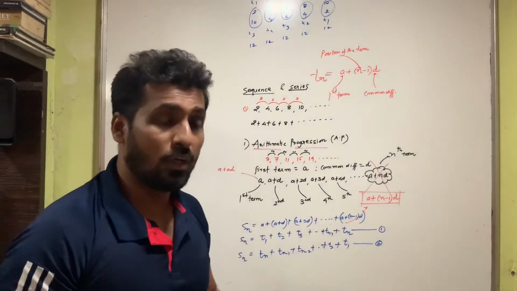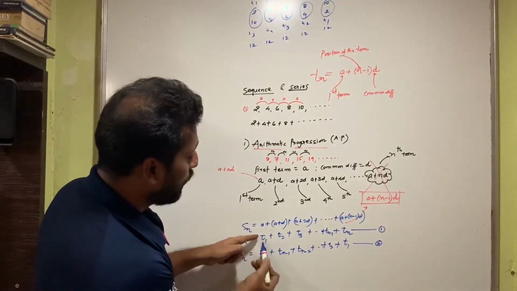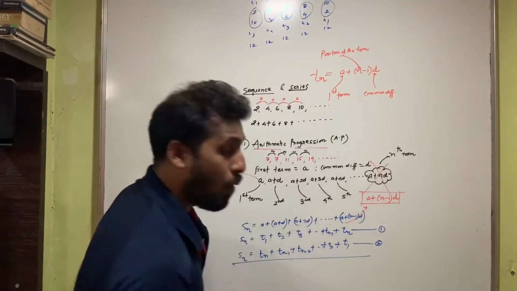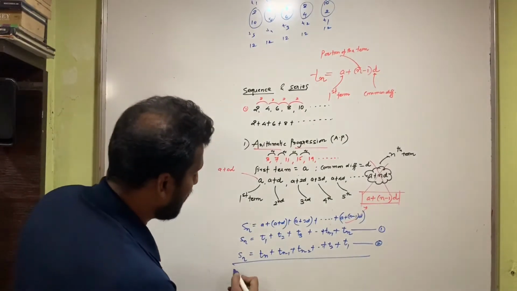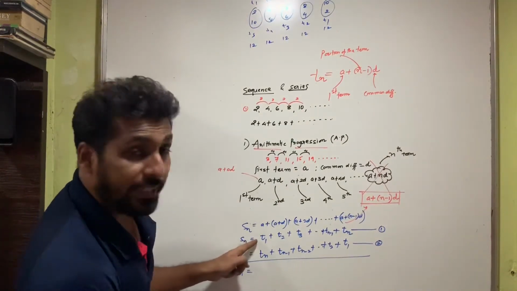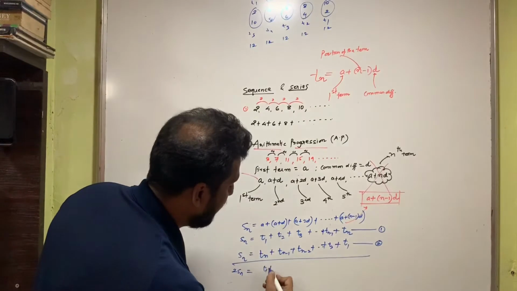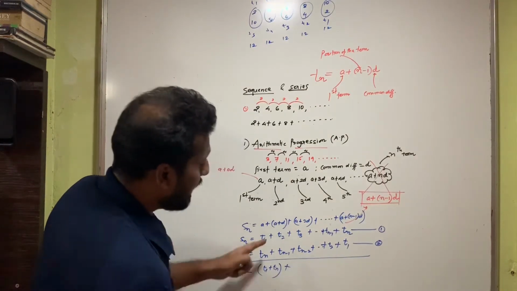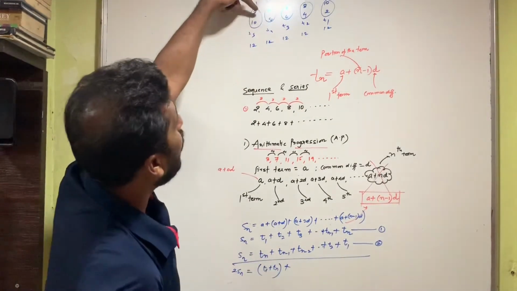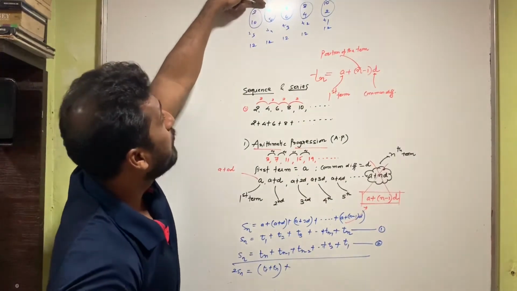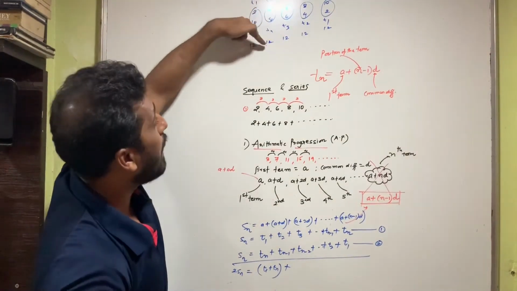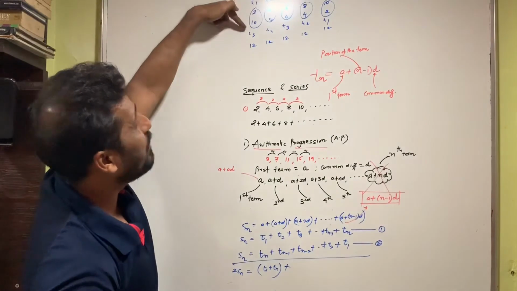So did you observe that if I add these two equations, equation 1 and 2, Sn and Sn will become 2Sn. Then I get T1 plus Tn, then T2 plus Tn minus 1. See, what was the sum here? This T2 and T4, when I added, I got 12, which is same as T1 plus T5.